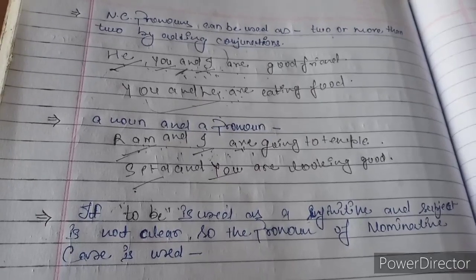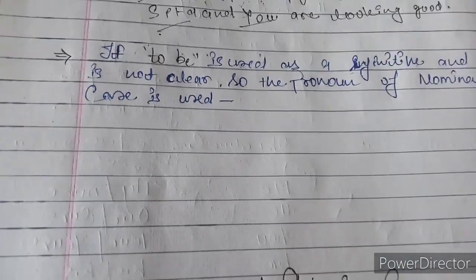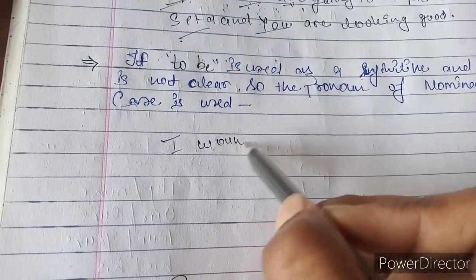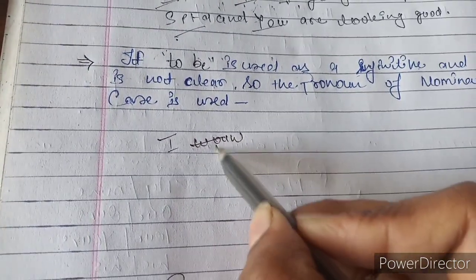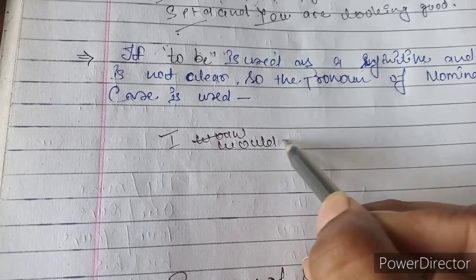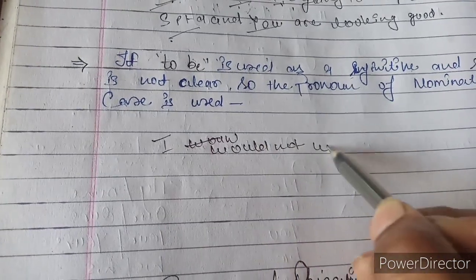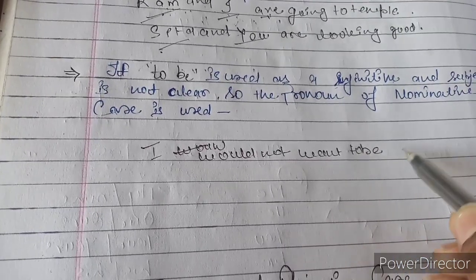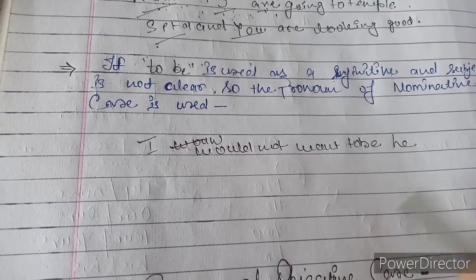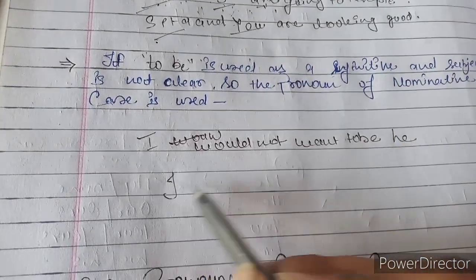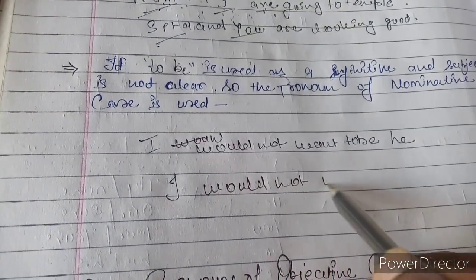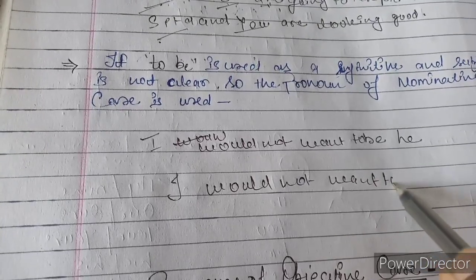See the example and learn this. I would not want to be he. Okay, we can say I would not want to be you.